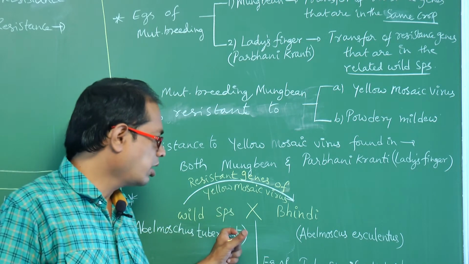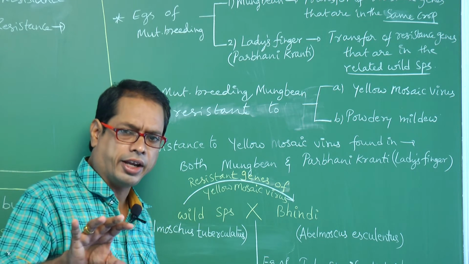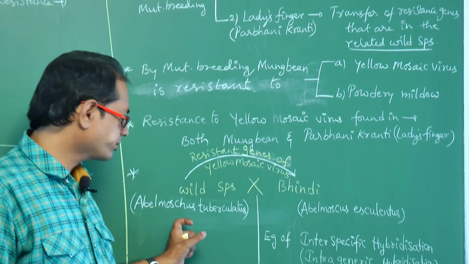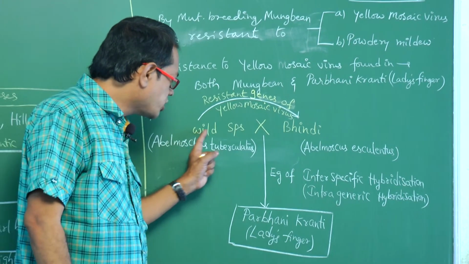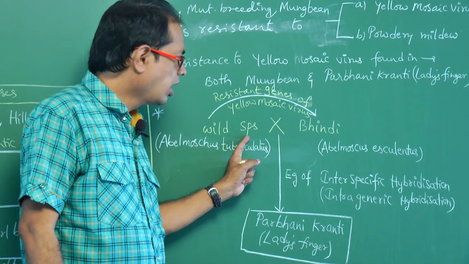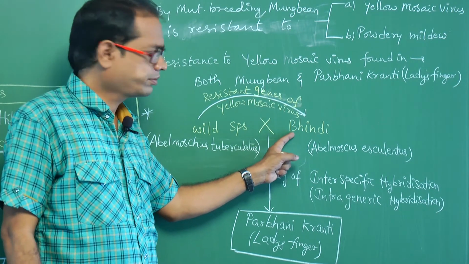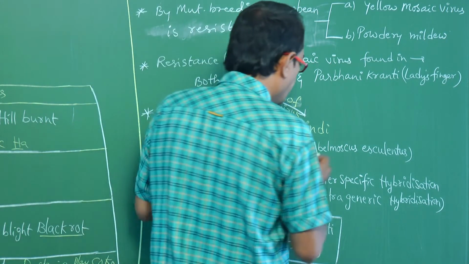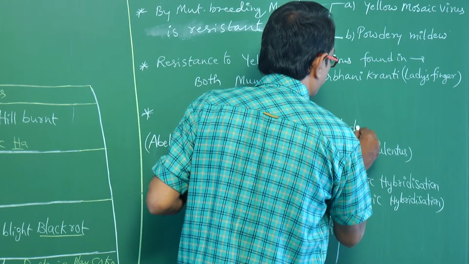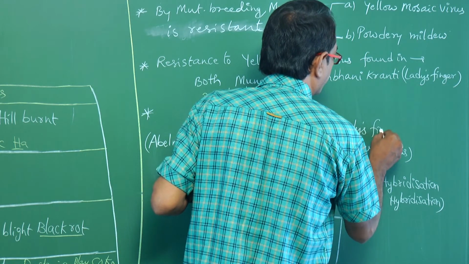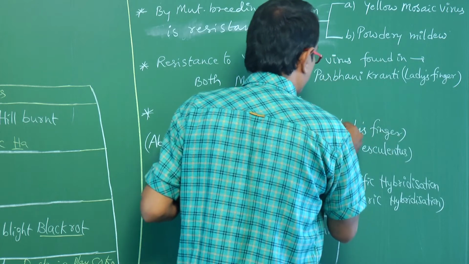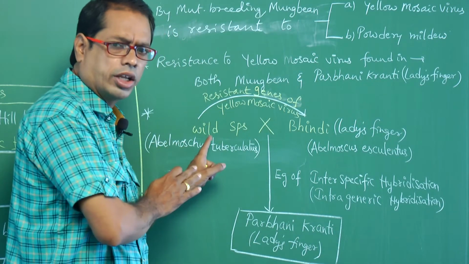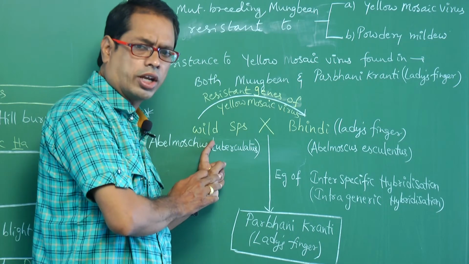See how this Parbhani Kranti plant is obtained. Look at this board. This is the wild species of lady's finger and this is the lady's finger, bhindi. Bhindi means lady's finger. This is also lady's finger only. These two are lady's fingers only.